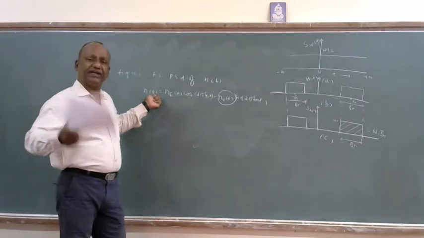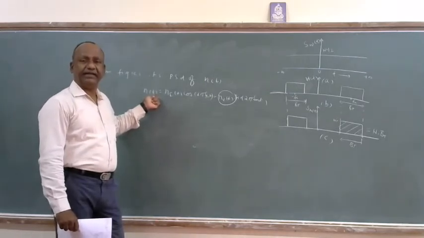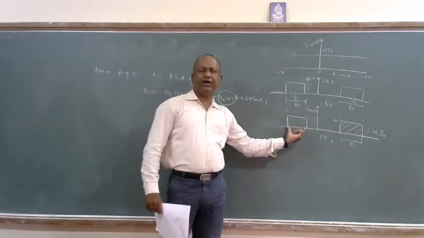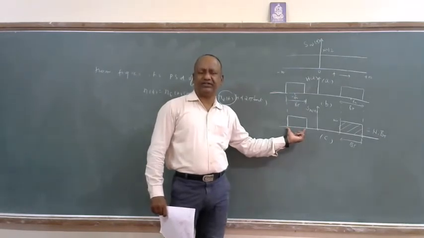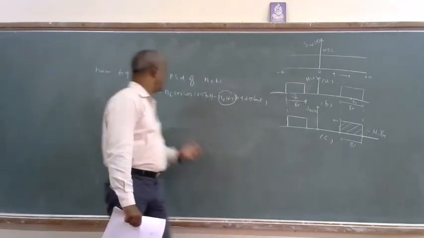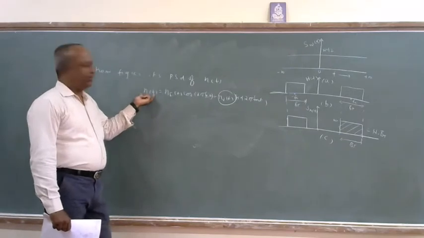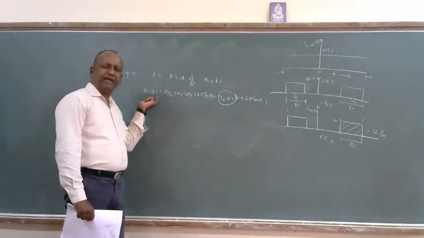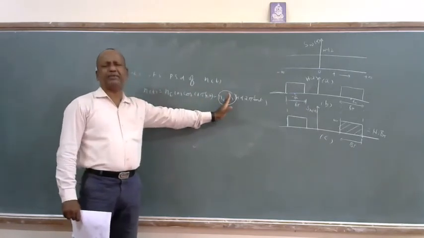It is the band pass filter output, the filtered noise. Filtering is in the form of band pass, and the band is available about f_c. It is not about the origin. That's what it is, band pass in nature. As it is band pass in nature, it is a band pass signal. Once the left hand side is a band pass, automatically the right hand side should also be a band pass. That's what these components are, also band pass in nature.